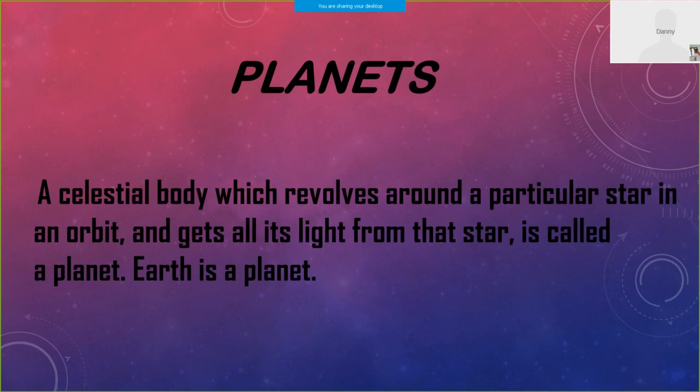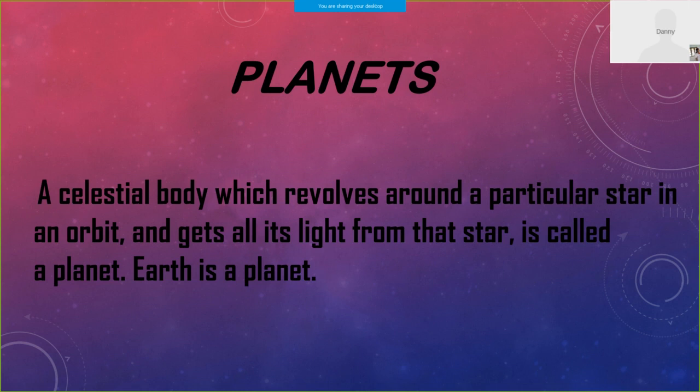Planets. A celestial body which revolves around a particular star in an orbit and gets all its light from that star is called a planet. Earth is a planet. Sean, yes, I'll clear your doubt.